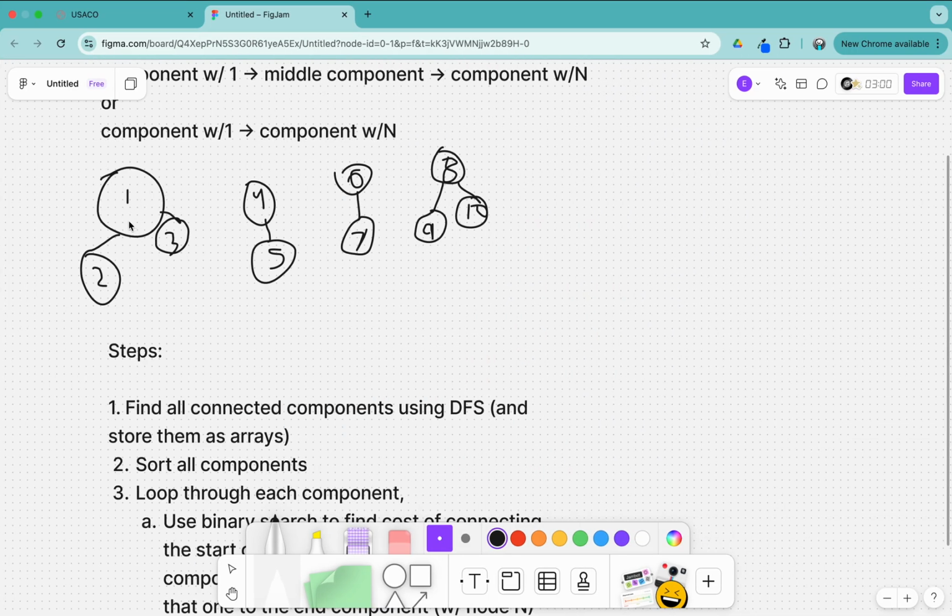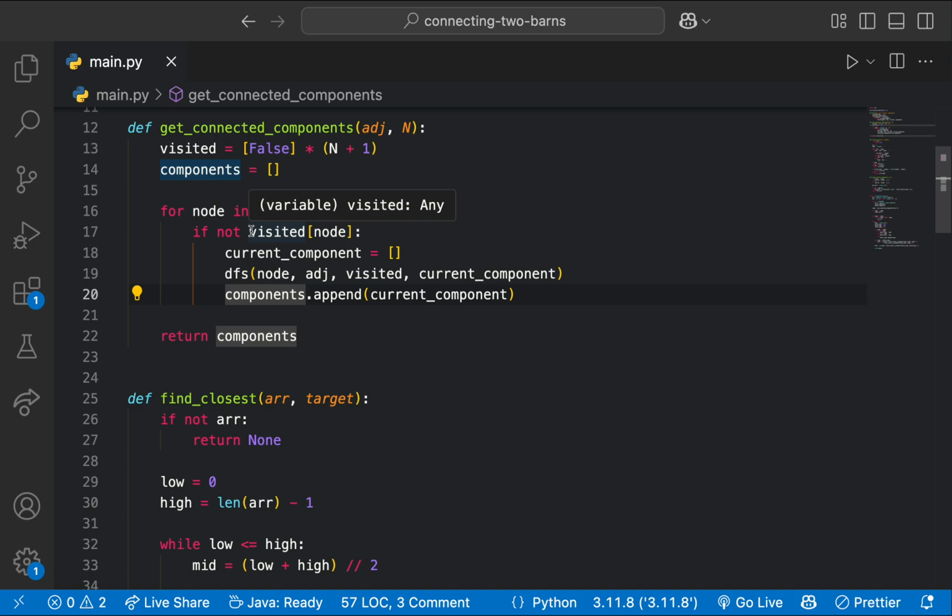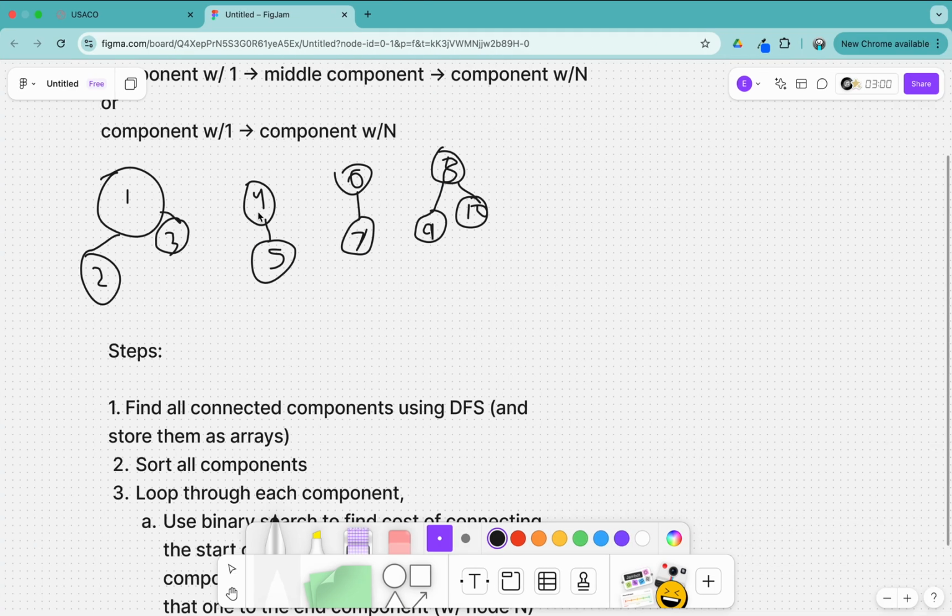Say we wanted to look at this one. We would do the DFS, and we'd see that our component just has 1, 2, and 3, and because this is not connected to any other node, we could not continue our search. So we would just go to the next unvisited node, which would be 4, and we do our search, and we find the next node in this component is 5, and then we store that in our components array. Again, we could not do any more searches because it's not connected to anything else. And then we do the same for 6, and so on and so forth.